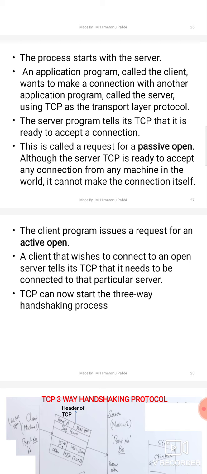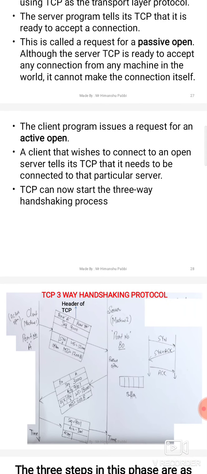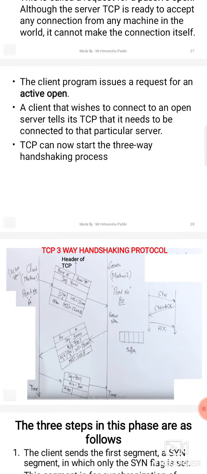It is the responsibility of a client to make a request to the server. When a client requests a server, it is known as an active open request. Once the connection is established, data is transferred, and after that the connection is terminated.